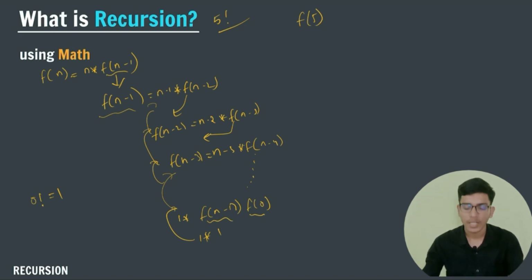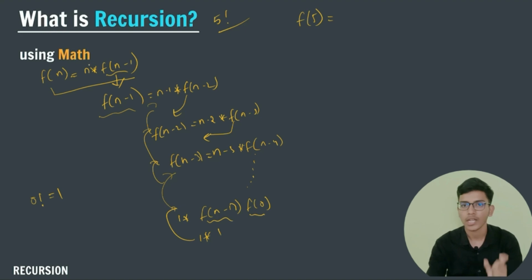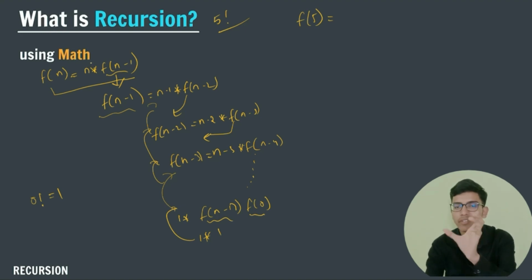So what I do, this is my 5 factorial, f of 5. I already know my formula, that f of n is equal to the number itself, n, into f of n minus 1. So I try to find out the factorial of n minus 1, that is 5 minus 1, that is 4. So I will try to find out the factorial of 4.